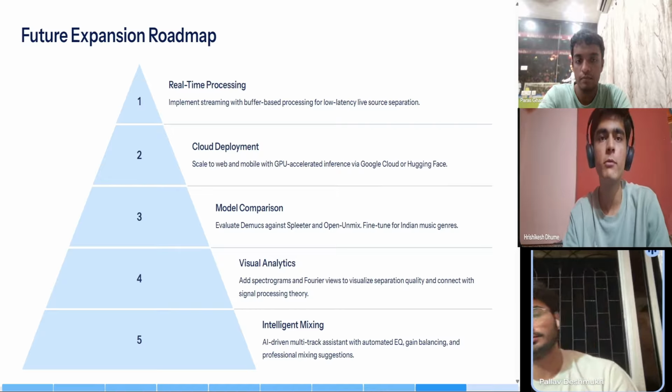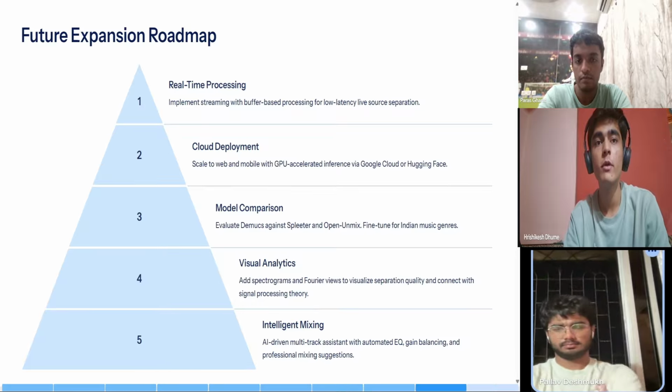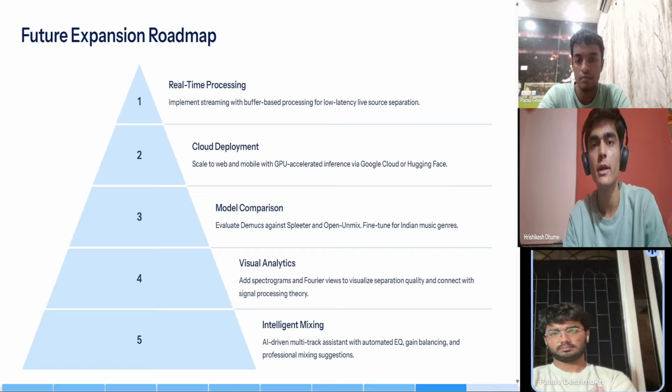Moving on, the fourth step focuses on visual analytics. We want to integrate spectrograms and Fourier visualizations directly into the interface, so users can actually see how separation happens in the frequency domain, connecting the project back to signal processing theory.